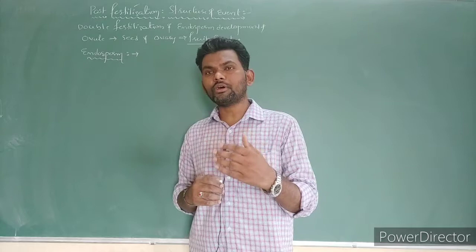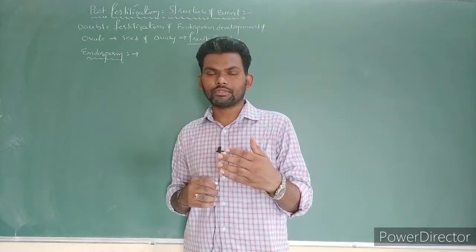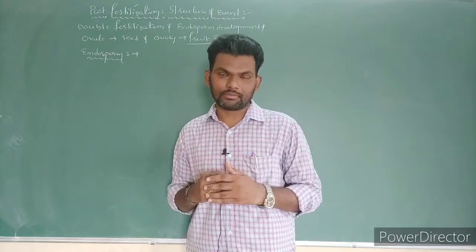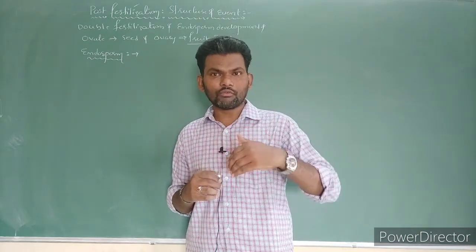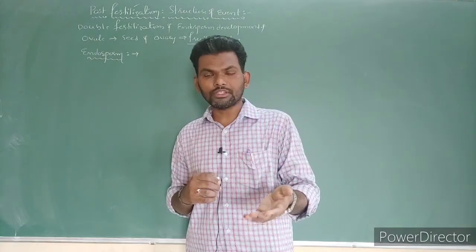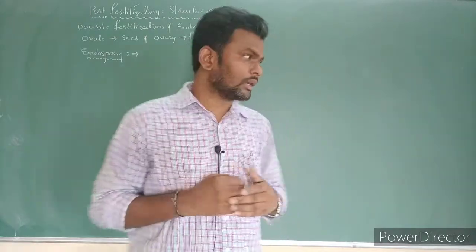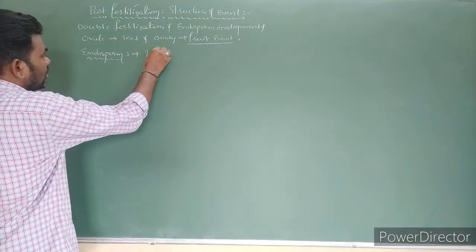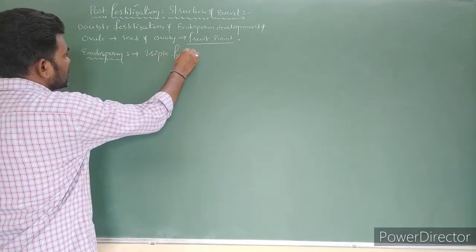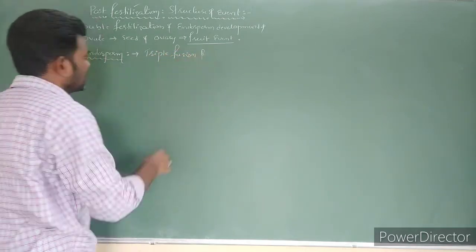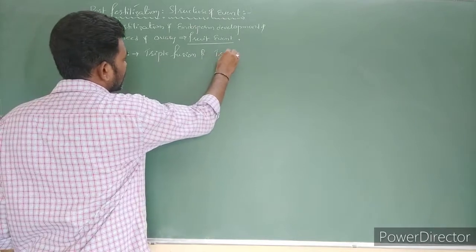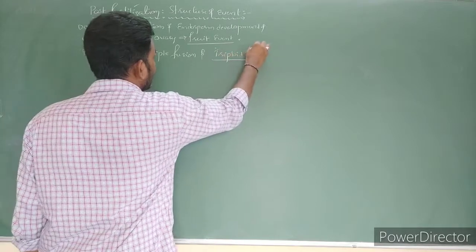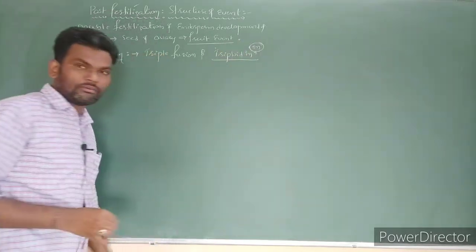In most cases, after formation of endosperm, zygote development is going to start. Let's write the points. First, endosperm is formed after triple fusion. The cells are in which condition? Triploid in condition. The cells are 3n in condition.